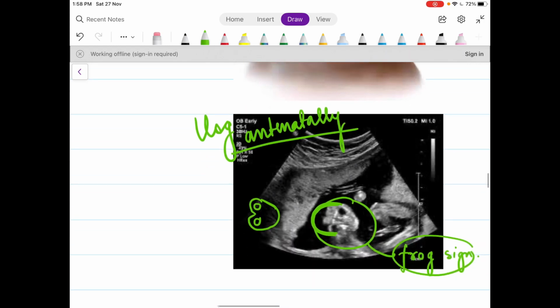Right? This can be seen as when there is an absent head, the eyeballs are protruding like this, right? Like this structure. Eyeballs are protruding like this, giving rise to a sign known as the frog sign. And if the frog sign is seen on USG, it is an indication for an MTP.